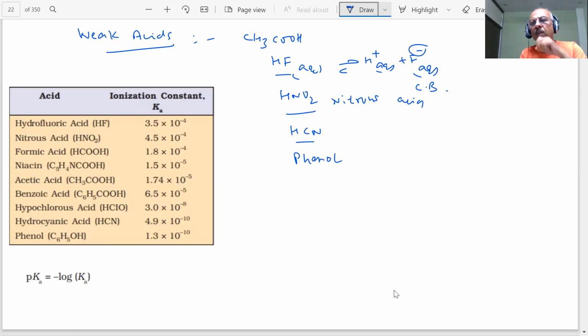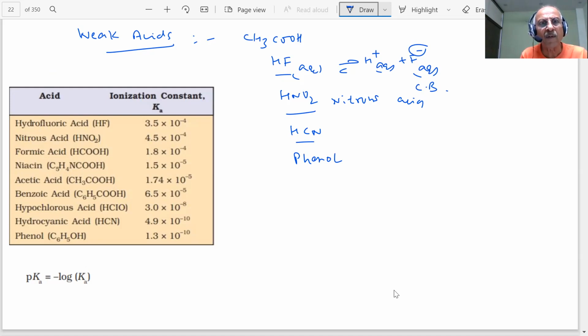Student, in one of the papers, it was given four choices, which is a weak acid. All the options were looking very difficult to the students because acetic acid, the normal acid, was not there, otherwise students would immediately say okay. But organic acids are usually weak acids, as you can see from the table, student.